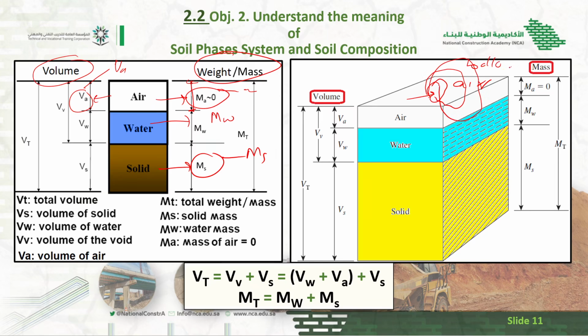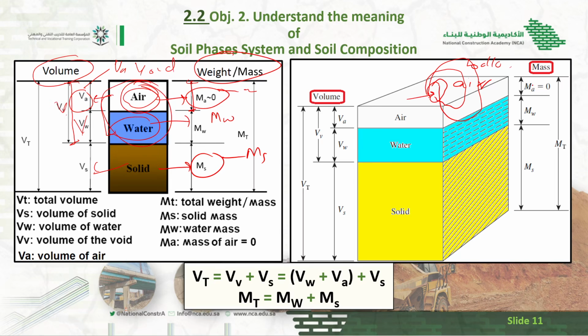It has volume, so its volume is increased. Water also has volume, and solid also has volume. Volume of air plus volume of water are both called voids, because the water and air are present in the voids. So collectively we can say volume of voids.